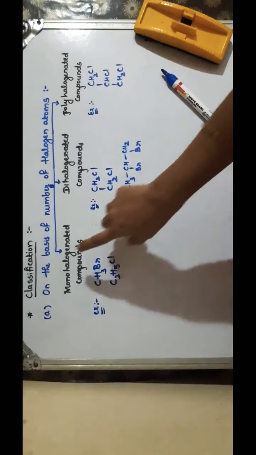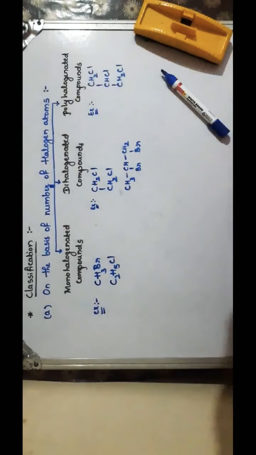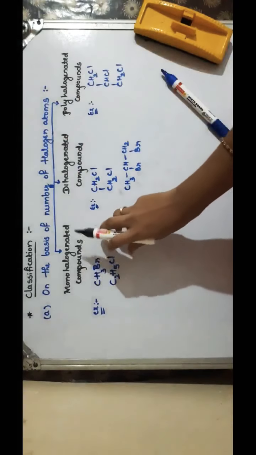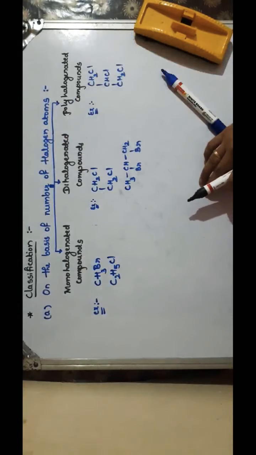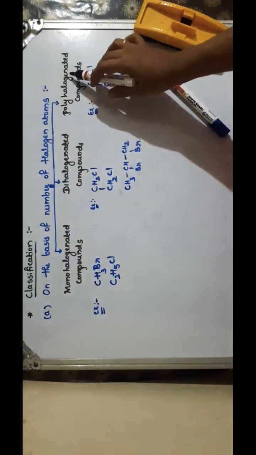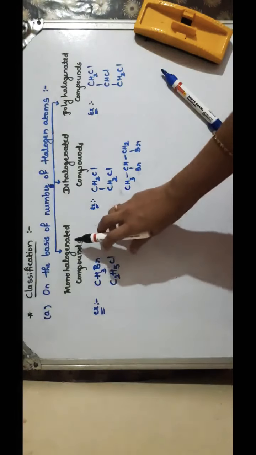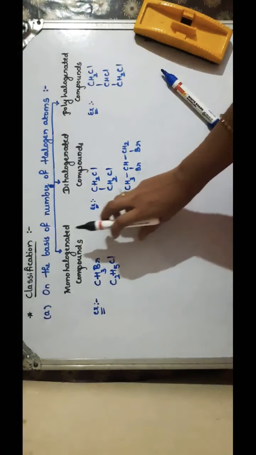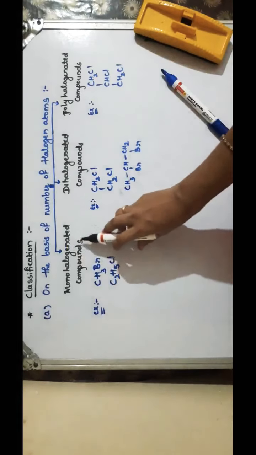So first is classification on the basis of number of halogen atoms. Depending upon the number of halogens present in the given compound, we are classifying them as monohalogenated compounds, dihalogenated compounds and polyhalogenated compounds. I repeat, monohalogenated compounds, dihalogenated compounds and polyhalogenated compounds. So what are monohalogenated compounds then? The halogenated compounds which contain only one halogen atom, that is only one hydrogen is replaced by the halogen, are called monohalogenated compounds.